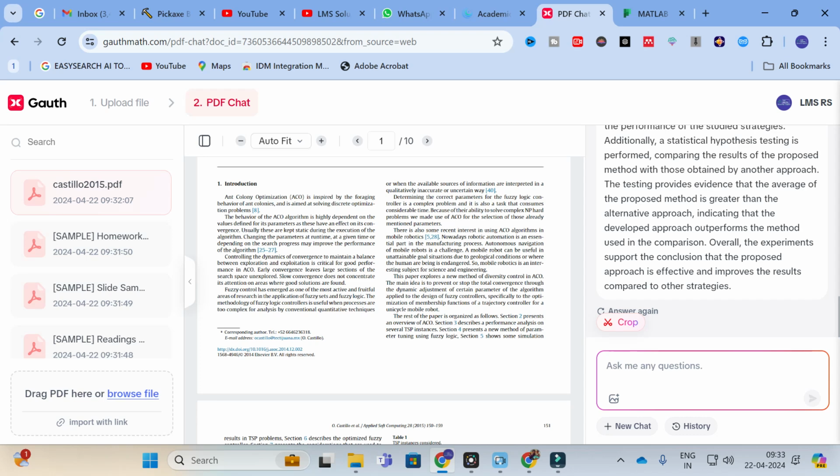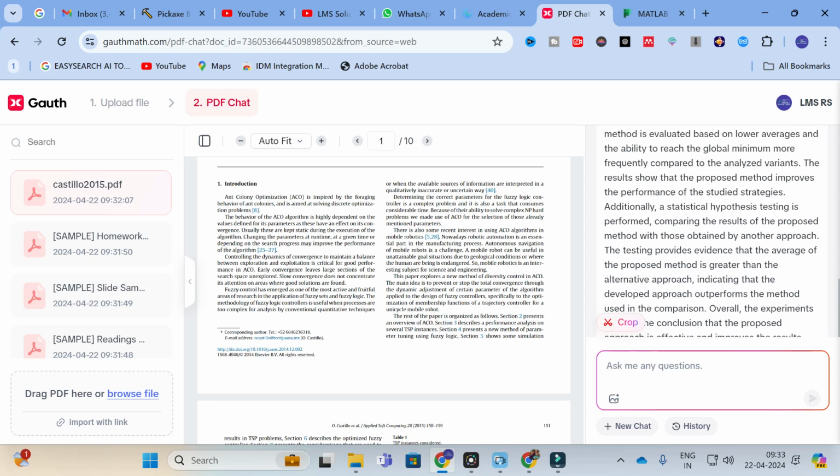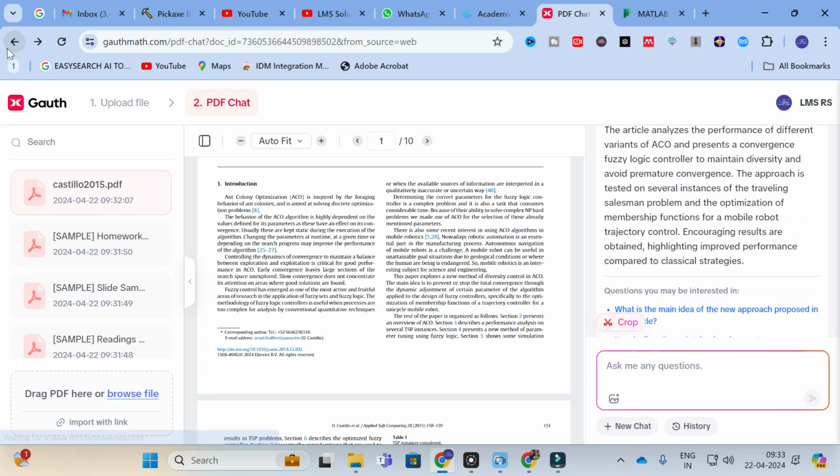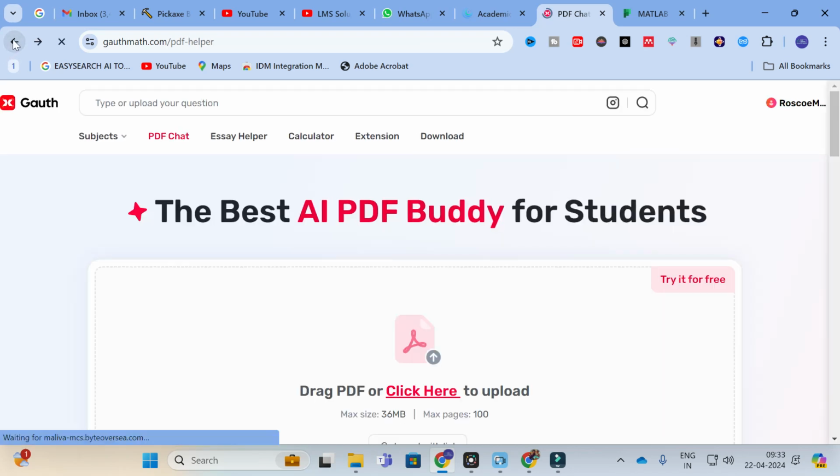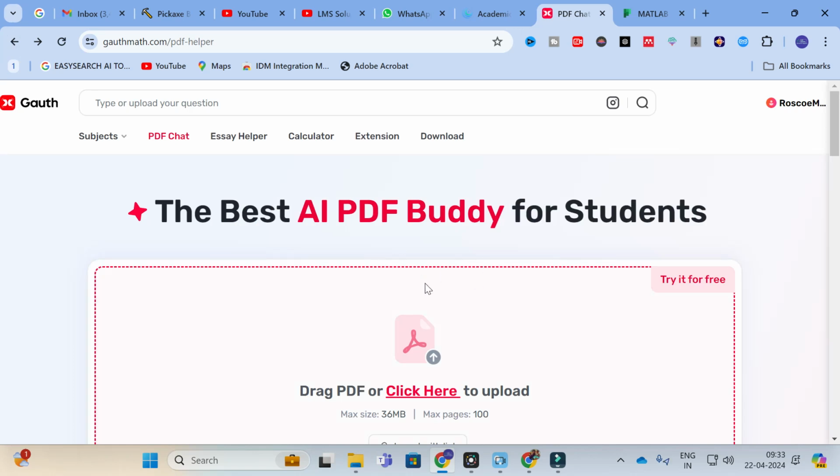So you can make use of this option. It is also for free. So you can upload PDF for free. So it's a valid one. So you can make use of this option to upload your PDF and you can generate your answers.